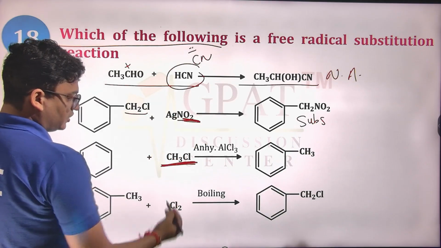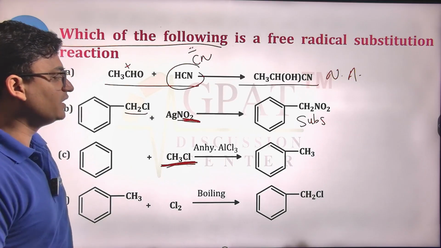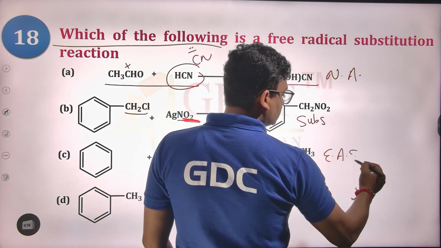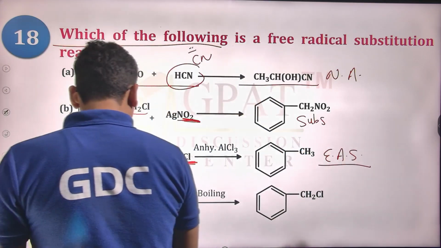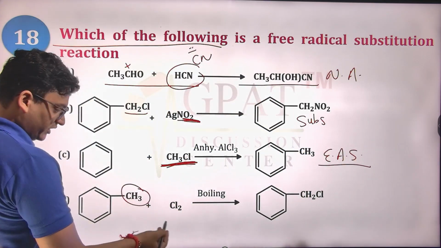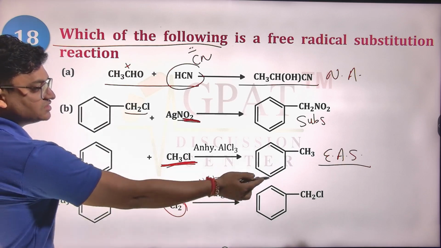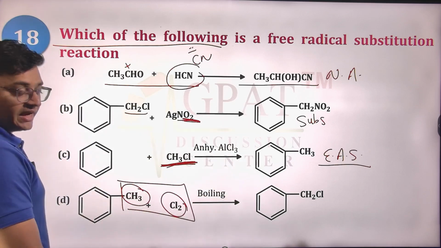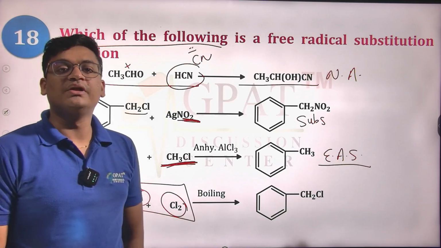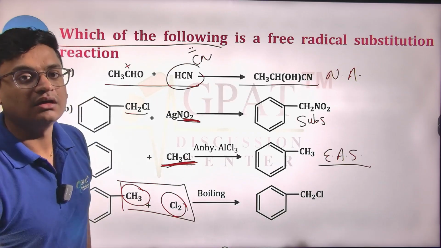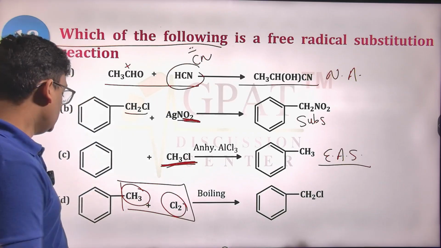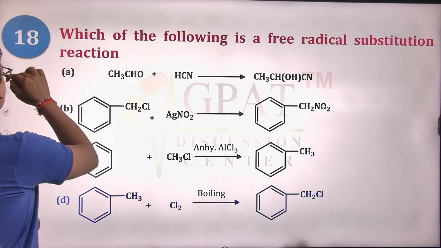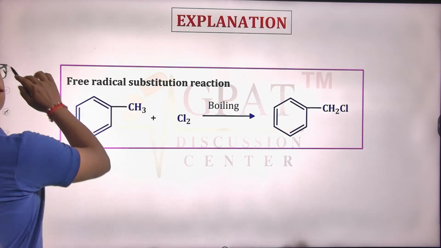Benzene ring is reacted with CH3Cl, making it toluene. So this is an electrophilic aromatic substitution reaction. We are having CH3, toluene reacts with Cl2, making it CH2Cl, yes. So this is a halogenation of alkane, and halogenation of alkane can only be done under the free radical substitution mechanism. So yes, this is free radical substitution. D will be your right answer.